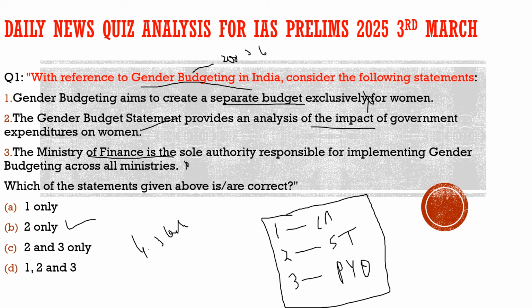And if we see it, the allocation towards gender budgeting has shown a tremendous improvement. Earlier, if we put it as a percentage, the allocation used to be around 4 to 5% of the budget towards gender budgeting. But this year it has been around 8.8% of the budget. So definitely there is an increase in it.